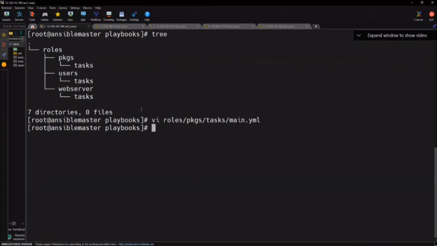I created a separate playbook to install only packages. Module wise: separately packages, separately web server, separately user. Instead of putting everything in one playbook, what I'm doing now is dividing into multiple directories, and whichever role I want, I can go and call that role.